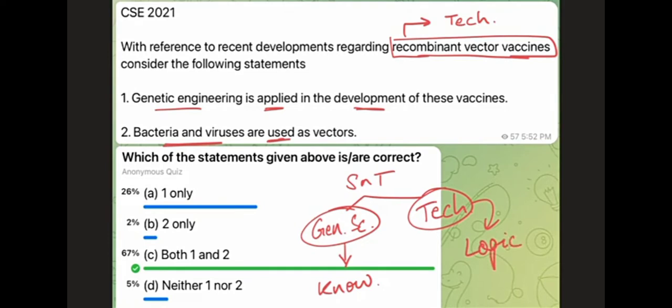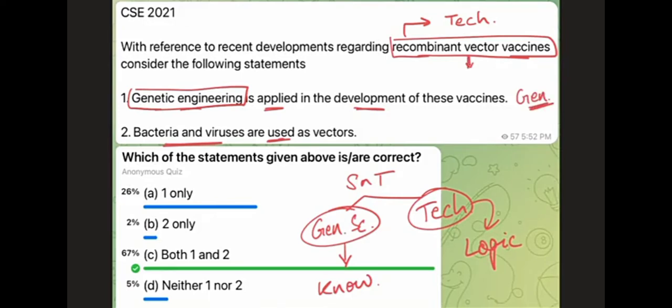So if we think about the first statement, it says genetic engineering technology is applied in the development of these vaccines. Now, recombinant vector vaccines, there can be multiple kinds of these vaccines, and some of those kinds may involve use of genetic engineering, right? So just see the nature of the statement. It's a generic statement. It is not talking very specifically about some particular kind of vaccine or some nuance of genetic engineering technology, right? If that were the case, then it could have been a deep fact, but here this is not a deep fact. It's a general statement. It's a wide statement, and if it is a wide statement, it has a higher likelihood of being correct because the scope is wide.